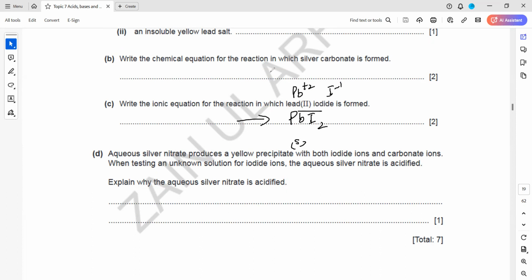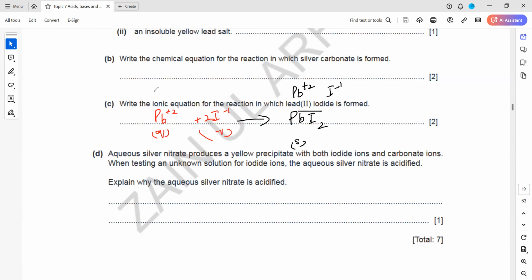In an ionic equation, the ions react to form a compound. So what are the ions? There is a lead 2+ ion and there is an iodide ion, but how many should be there? We should have 2. And for the state symbols, ions are always aqueous, so aq, and the lead iodide will be solid.